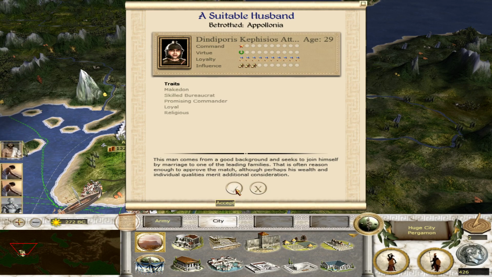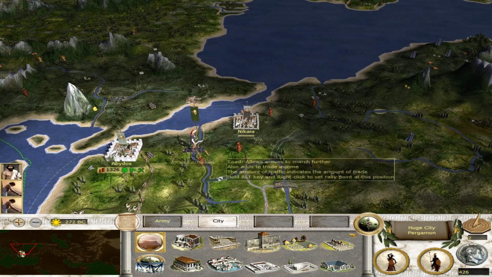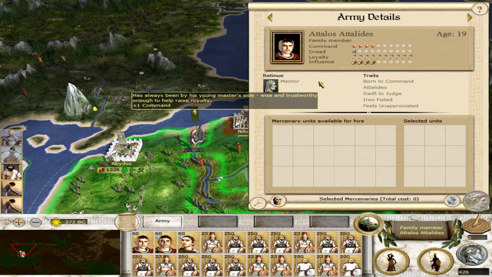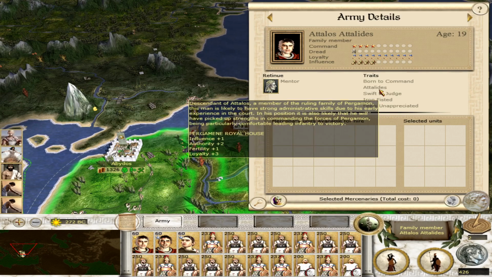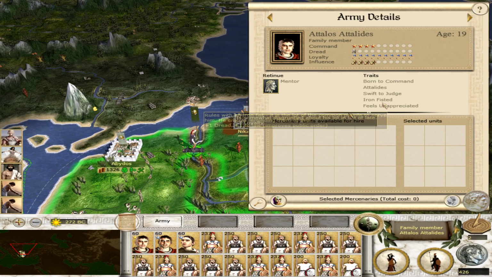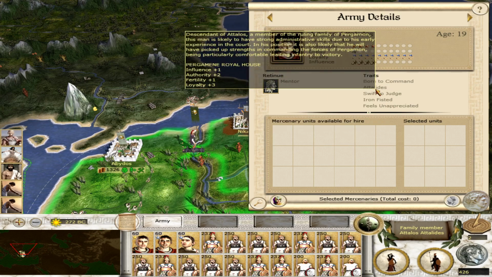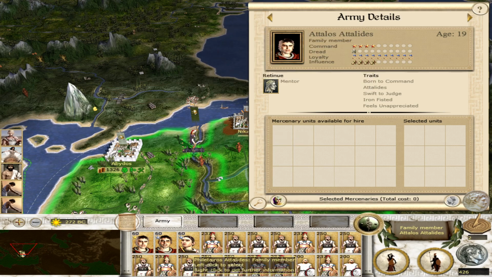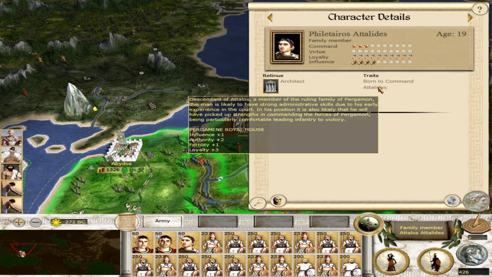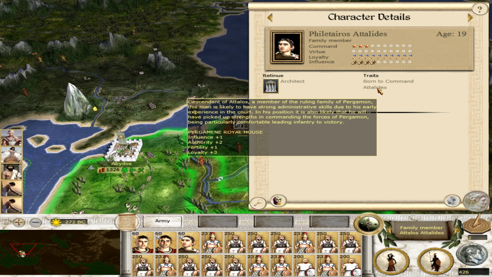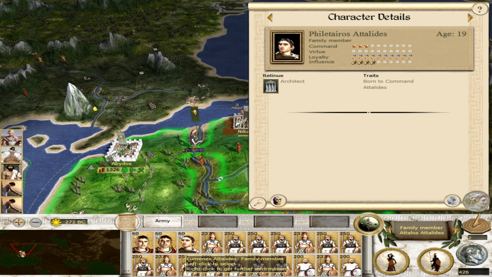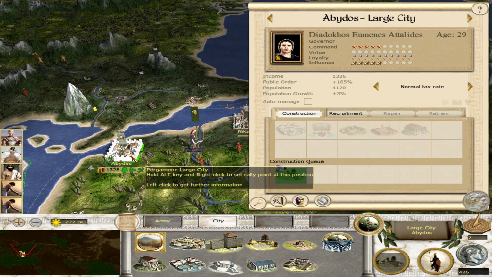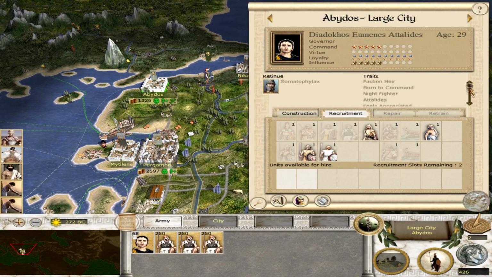Dindiporis. Anyone with that name should join our family. Additionally, there are a lot of nice traits in this mod. For example, you have dynastic traits. This is similar to Europa Barbarorum, but it's also a little more detailed in a lot of ways. So Atalids get specific bonuses here: influence, authority, fertility, loyalty for the Atalid family members.